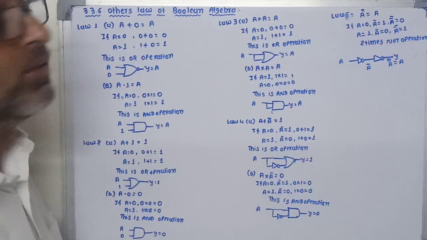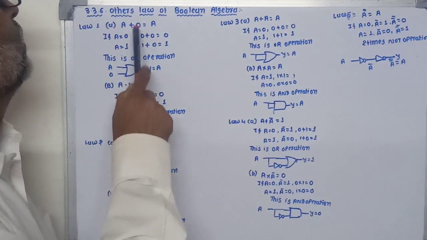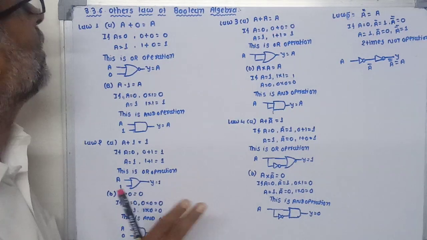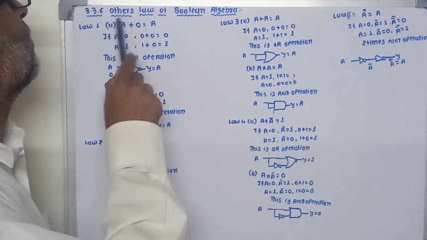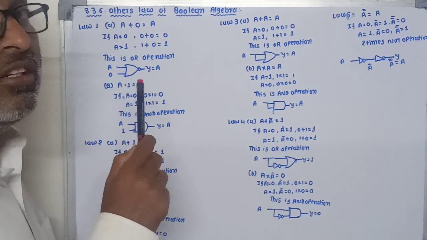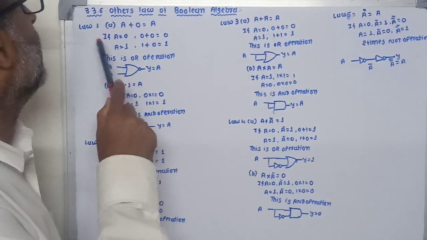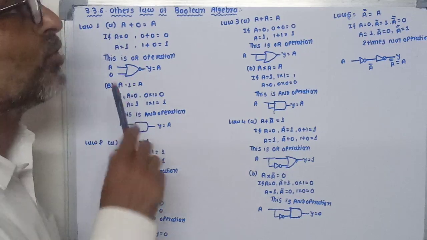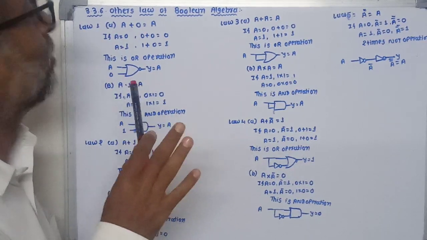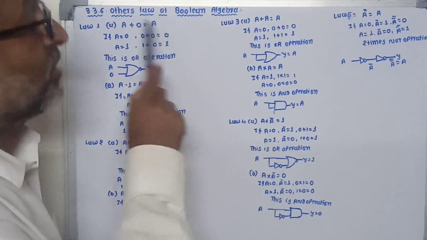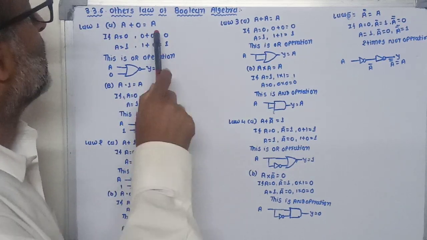Another law of Boolean algebra. First law, A plus 0 is equal to A. That means here there are two input variables. One is A and another is fixed, that means 0 or low level. If we give A equal to 0, that means our input terminal A is at 0, then we get 0 plus 0, so the output becomes 0.